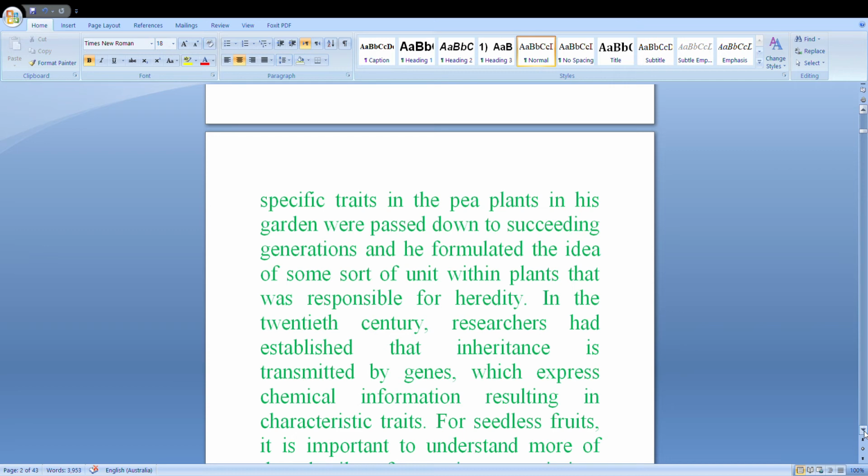In the 20th century, researchers established that inheritance is transmitted by genes. This is Mendel's theory, which expresses chemical information resulting in a characteristic trait.